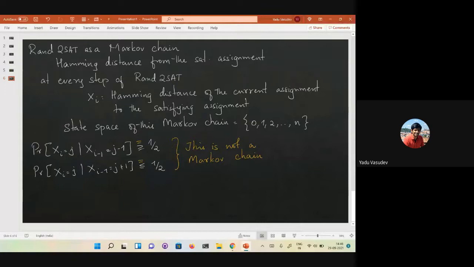In one case the transition probability might be 1, and in another case it might be half. It will definitely be greater than or equal to half, but it is different, and it will depend on the random walk that you took until that point.